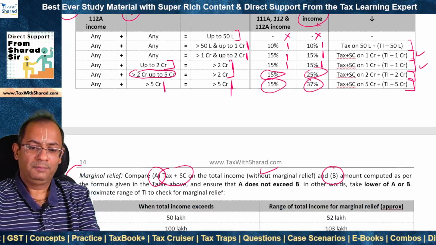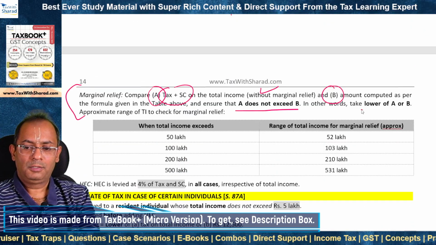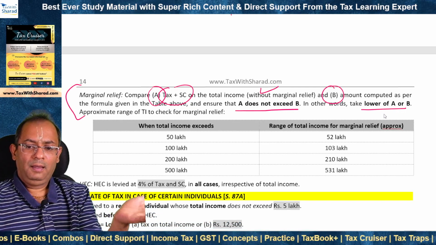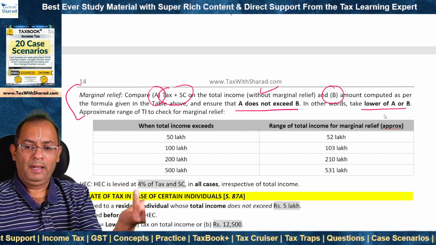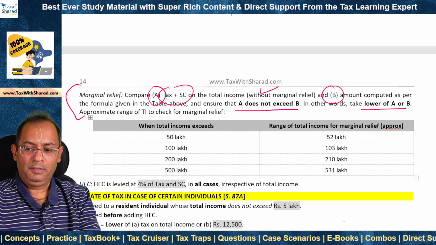So this is B. And now we ensure that A does not exceed B. In other words, we take the lower of A or B. If A exceeds B, that becomes the amount of marginal relief which we provide, and therefore the lower of A or B becomes the final amount of surcharge which we need to apply.